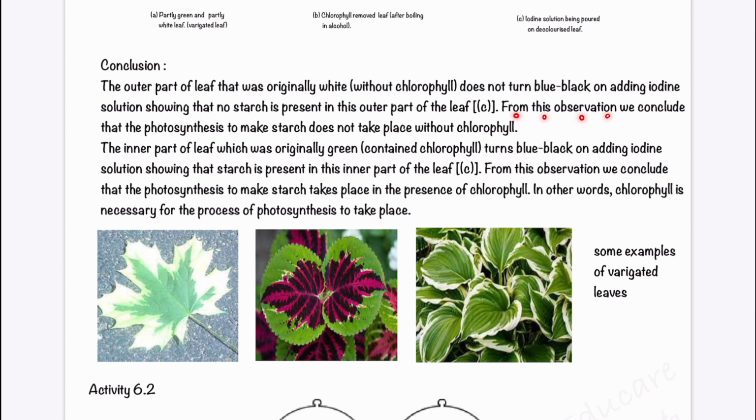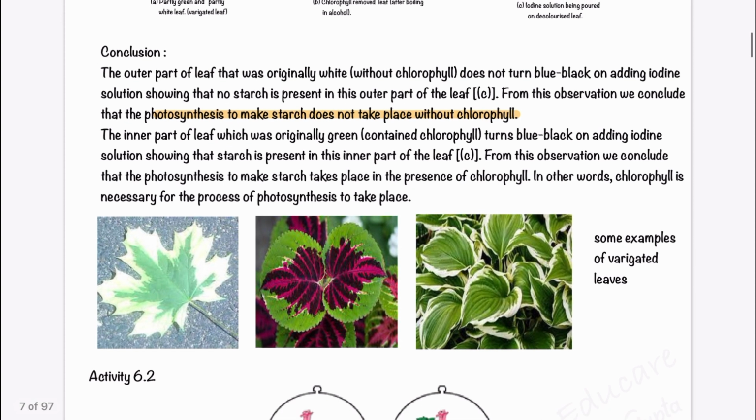From this observation, we concluded that photosynthesis, which makes starch, does not take place without chlorophyll. The inner part of the leaf, which was originally green and contained chlorophyll, turns blue-black on adding iodine solution, showing that starch is present in the inner part of the leaf.